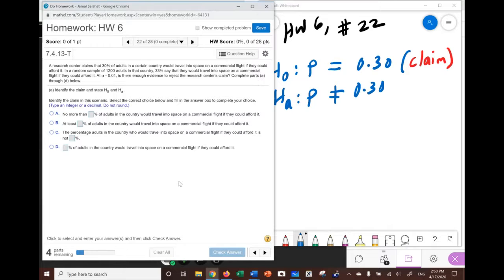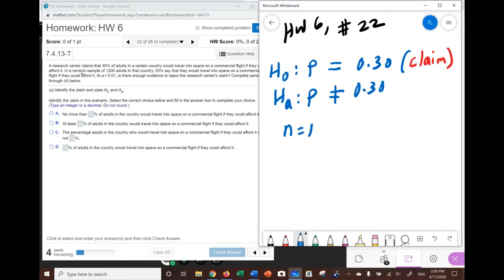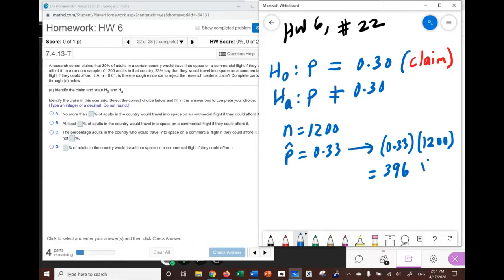To respond to this claim, a random sample of n equal to 1,200 adults in that county were surveyed, and 33% say yes, so the proportion p hat is 0.33. I can multiply 0.33 by 1,200, which gives 396 who said yes.